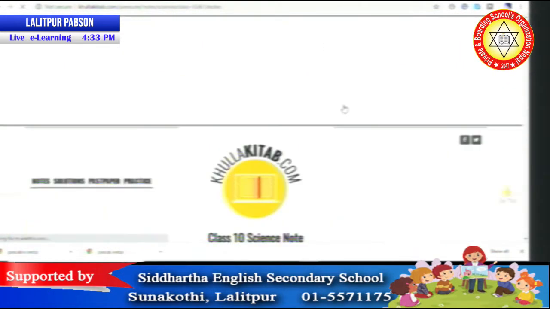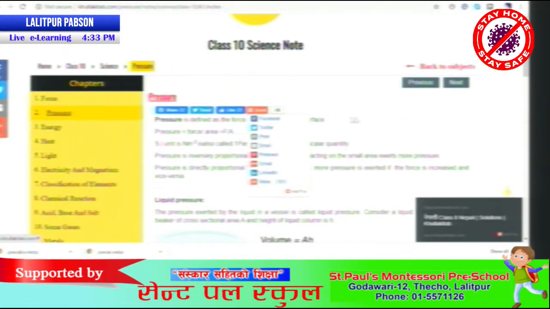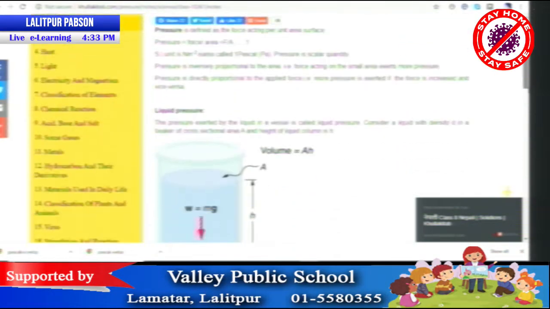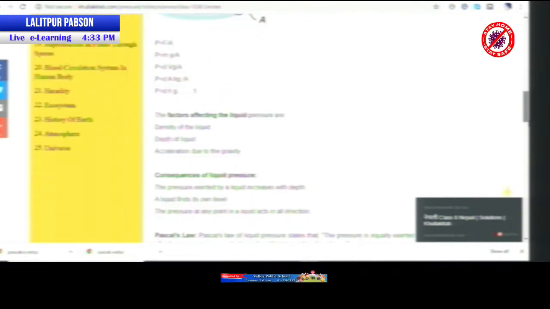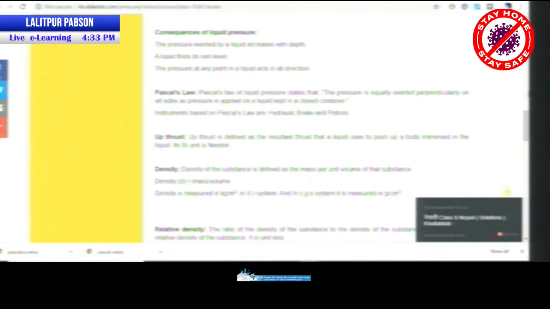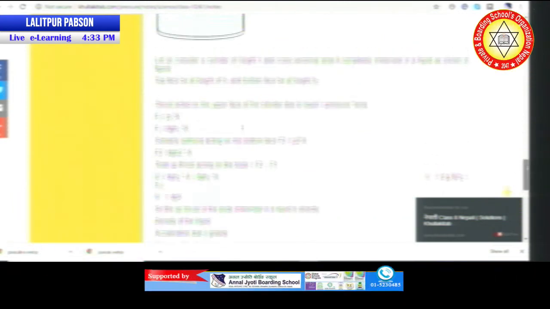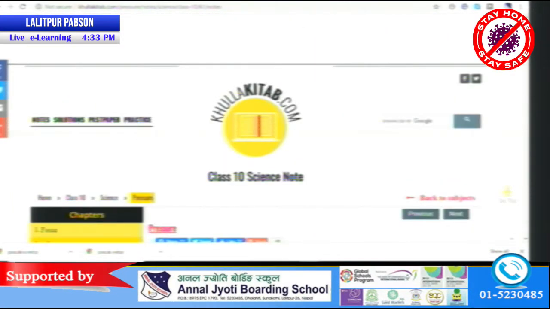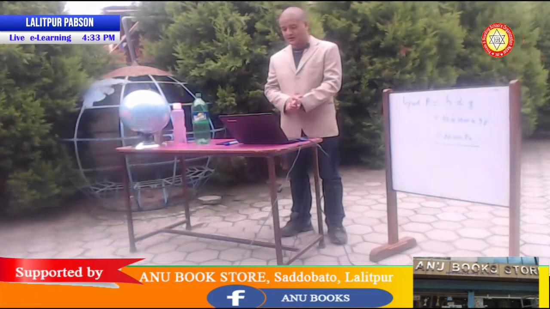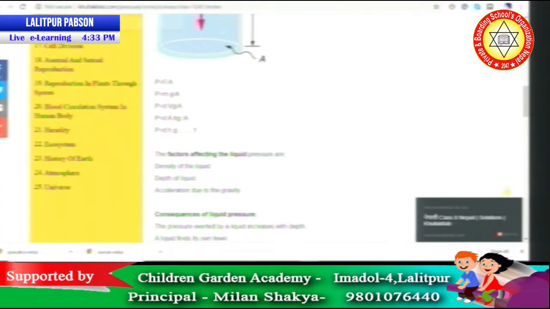Let's click the pressure. Okay, these are the notes that we need to memorize. So pressure is force per unit area. We have pressure equals F by A. Then we can define what is 1 Pascal, liquid pressure, and also what liquid pressure depends on. Then Pascal's law. So all of those things we discussed today, and of course atmospheric pressure. So this is what I'm trying to show you, that it is very useful information. Like a very informative site. You can go on this site for the notes. This is what I mean to say.